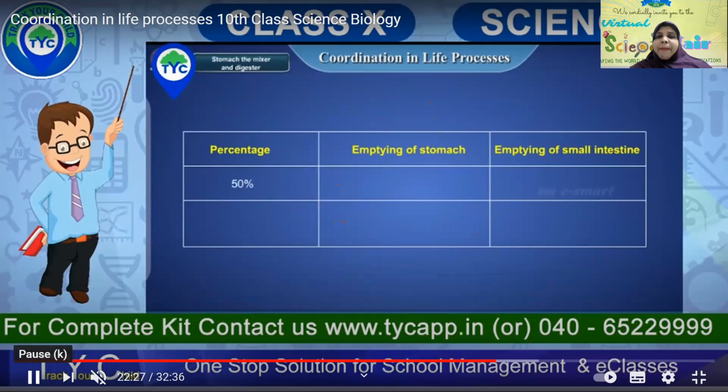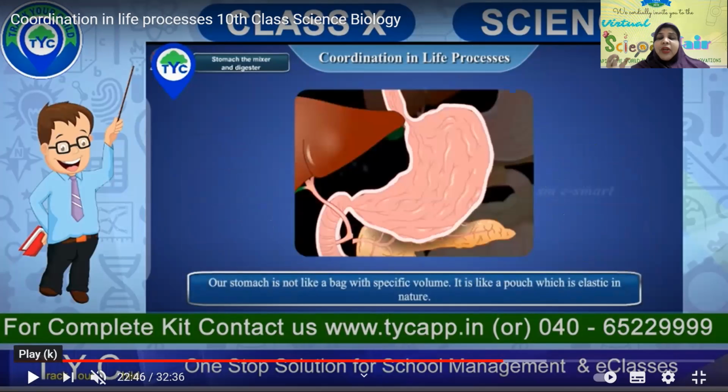If you look at the percentage of emptying of the stomach and intestines, 50% happens in 2.5 to 3 hours for your stomach, and around 2.5 hours for your intestines. A total of 100% happens in 4 to 5 hours, and 30 to 40 hours is the transit through the colon.